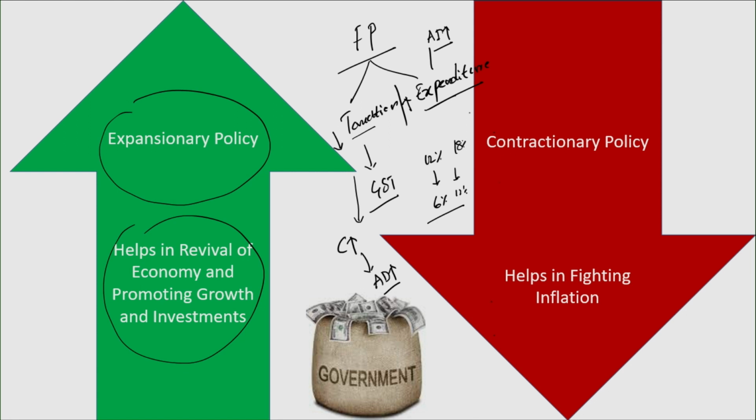If the government does exactly the opposite of what we discussed, let's say the government has reduced expenditure, the amount of money the government is spending has been reduced because the government cannot afford to spend a large amount of money.